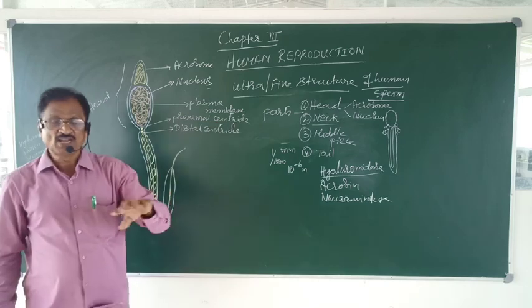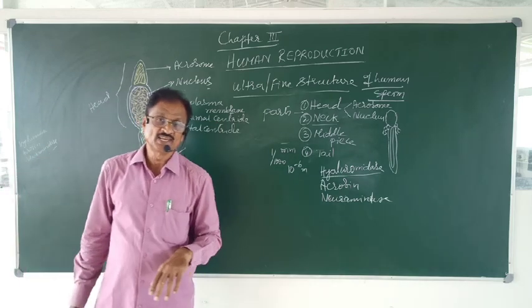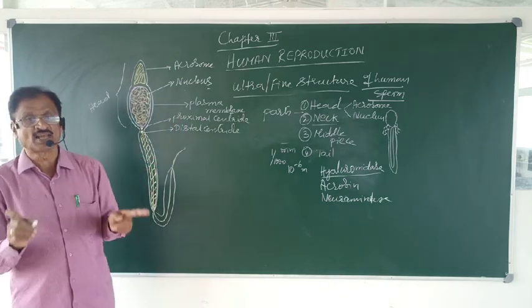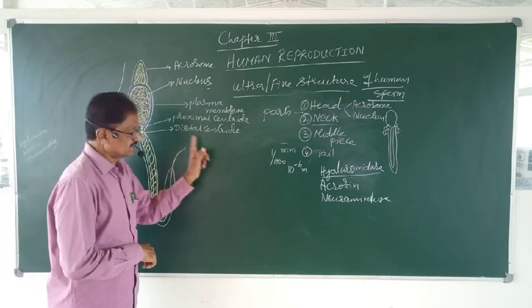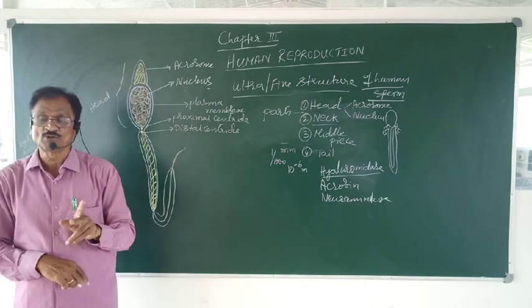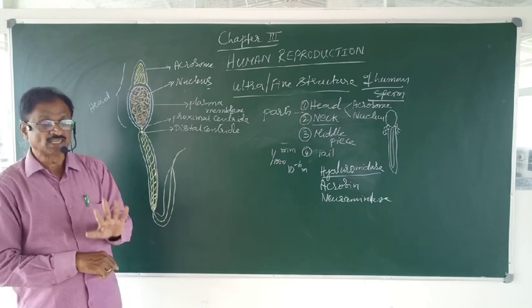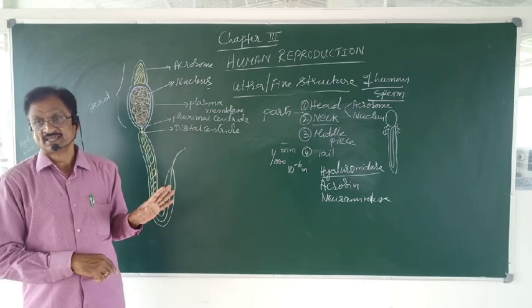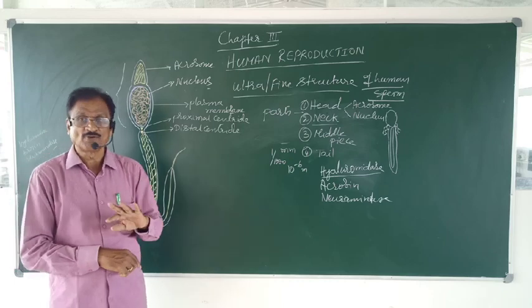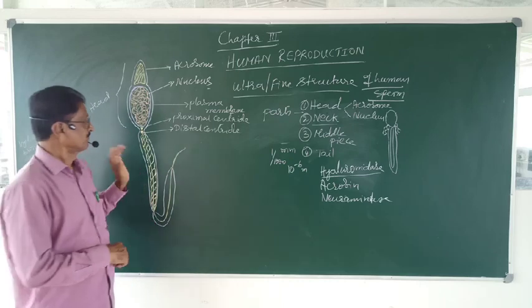The centriole, like the Golgi bodies, is one of the cell organelles. This centriole plays a major role, particularly during cell division in animal cells. The centrioles are not found in plant cells.